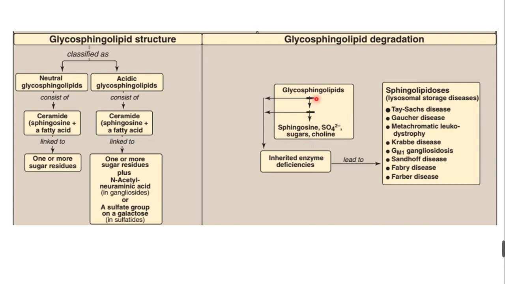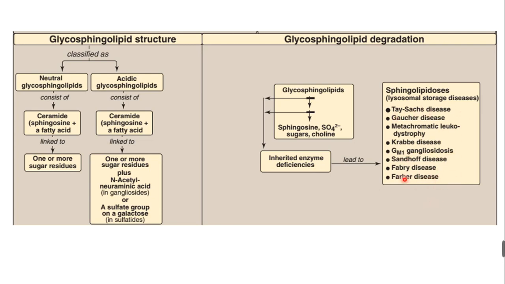So this is mainly the lysosomal storage disease, because the degradative enzymes are present in the lysosome. That is why the sphingolipidoses are called lysosomal storage diseases. This is an inherited enzyme deficiency that leads to Tay-Sachs disease, Gaucher disease, metachromatic leukodystrophy, Krabbe disease, GM1 gangliosidosis, Sandhoff disease, Fabry disease, and Farber disease.